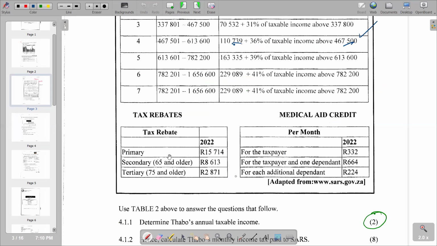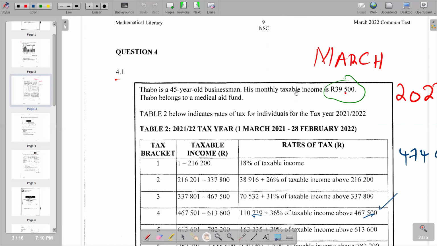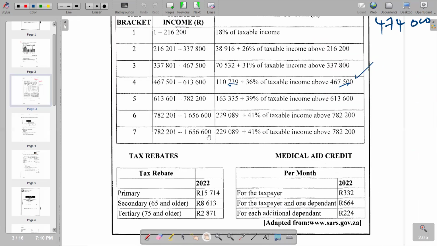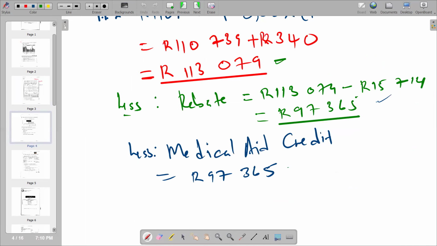So we check if the taxpayer has got dependents. We can only get that information at the beginning of the question. So try to go there, see that there's nothing in terms of dependents. So obviously, in that case, we're going to take it as for the taxpayer, that is 332 rands. This is a monthly figure that we are given. Remember, here it is clearly indicated as per month, and we are now dealing with the annual figure. So to get the annual figure, we say our 332 rands times 12. So we now say minus 332 rands times 12. If you multiply, you're going to get 3,984.